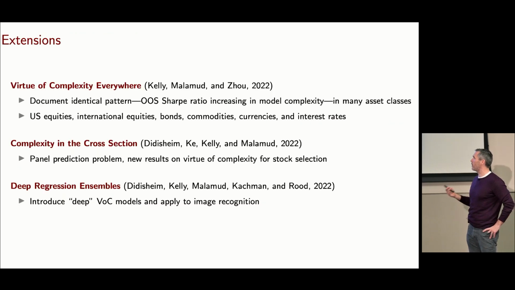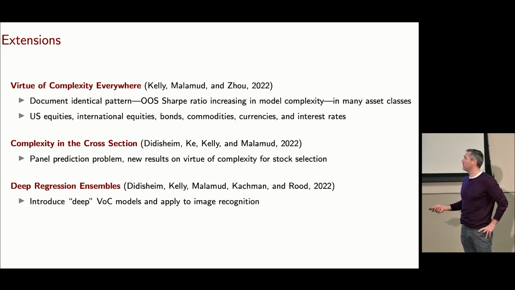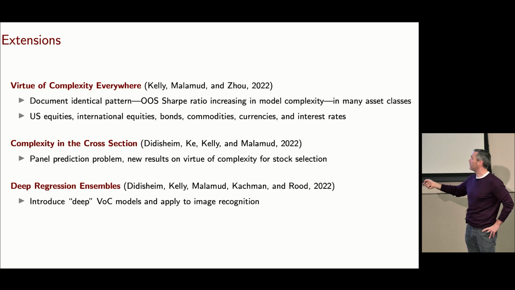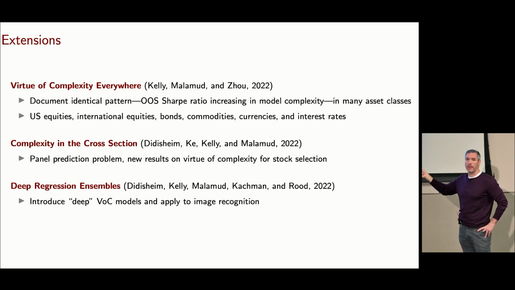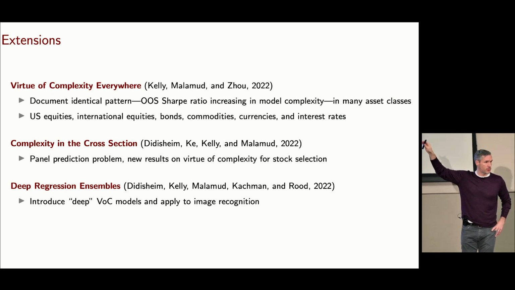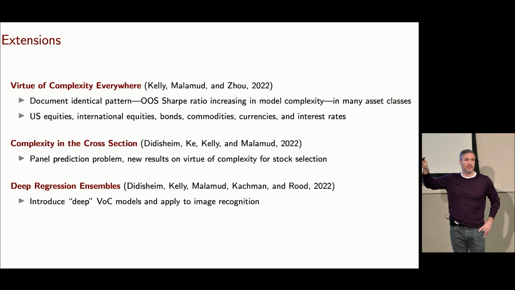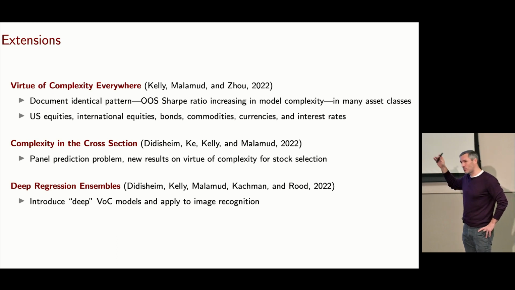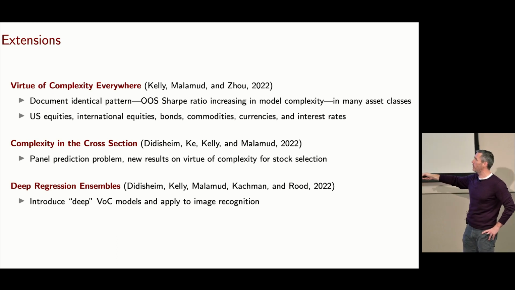I want to point out that this is part of a broad agenda. So I'm showing you these empirical results. This is primarily a theory paper. I showed you these empirical results for the market. We have another paper where we show that these patterns that I just drew for you, they show up in every asset that we've looked at. We've looked at futures of all sorts, commodities, currencies, foreign equities, bonds, credit. These patterns show up across the board. So that's the virtue of complexity everywhere.